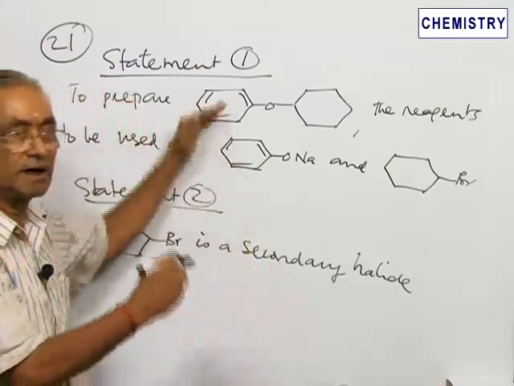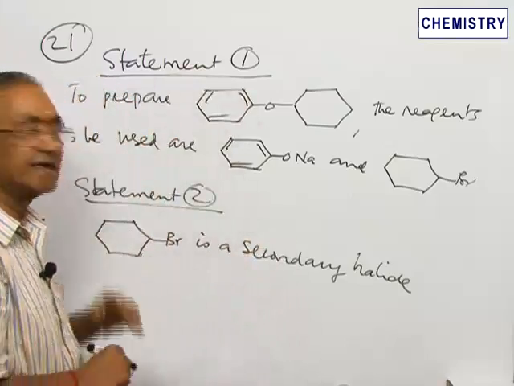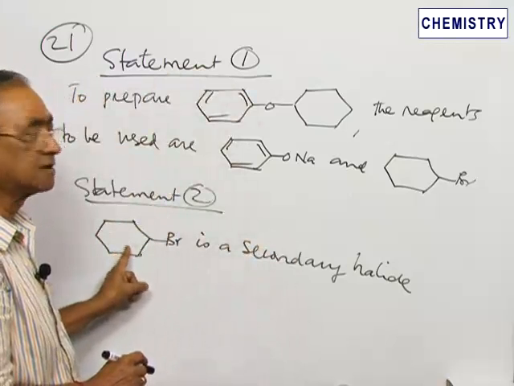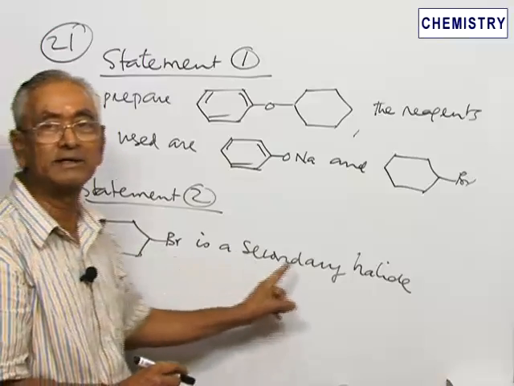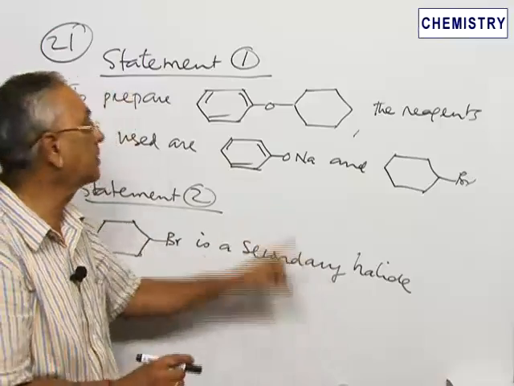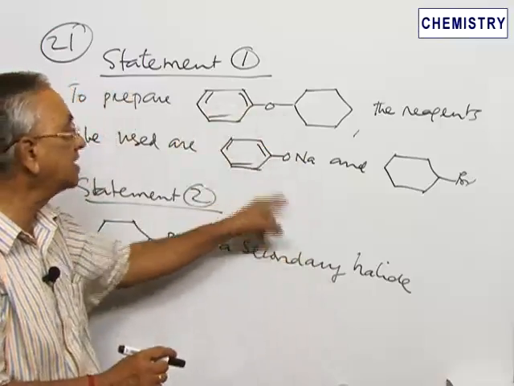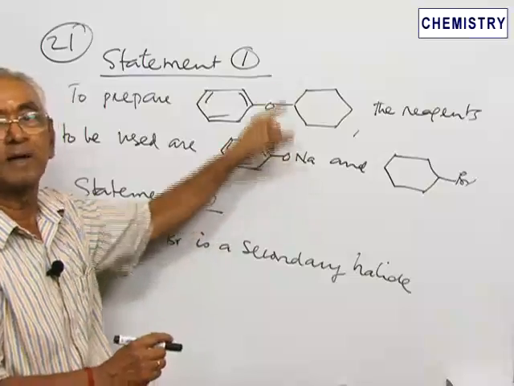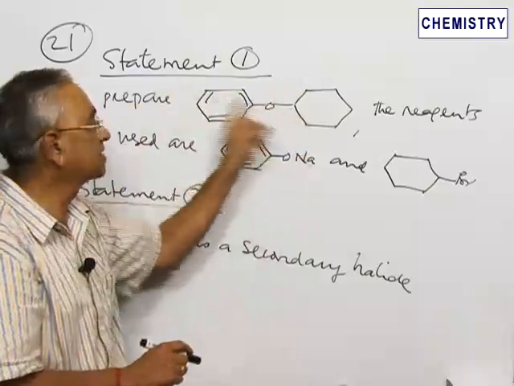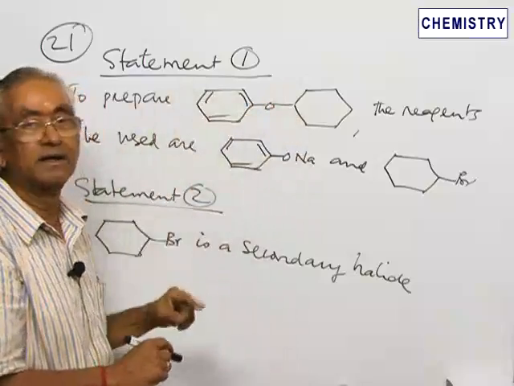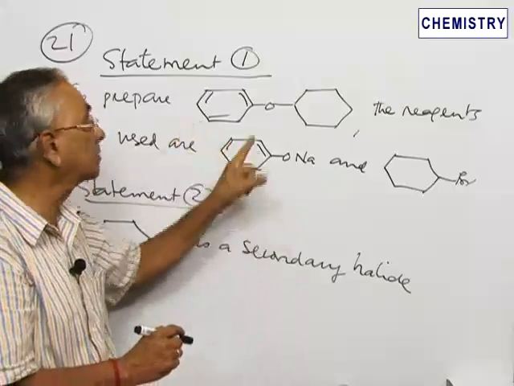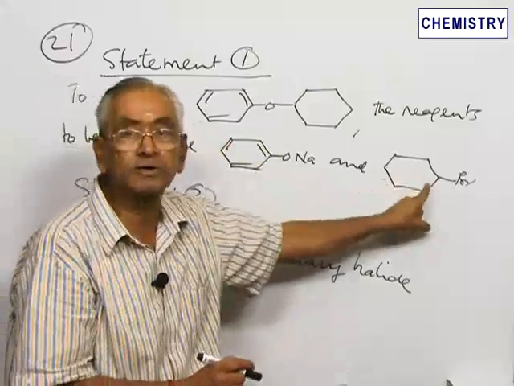the statement 1. In this case, when you look at it, you find the bromo cyclohexane or cyclohexyl bromide, it is given as a secondary halide. By itself the statement is correct, but it does not support statement 1 because it is not the reason for, or it is not the method for the preparation of cyclohexyl phenyl ether. The cyclohexyl phenyl ether is prepared by taking only the phenoxide and not the alkoxide of the